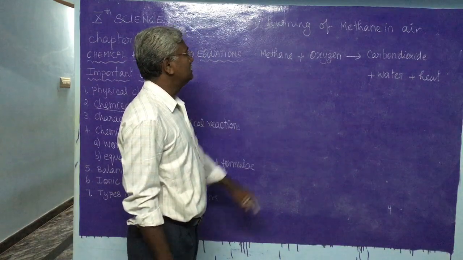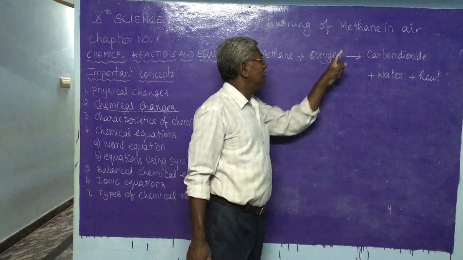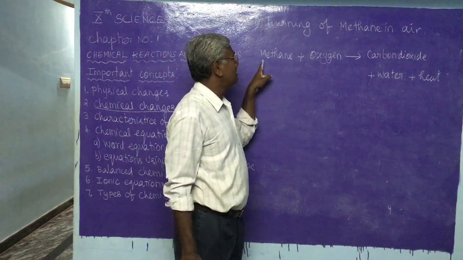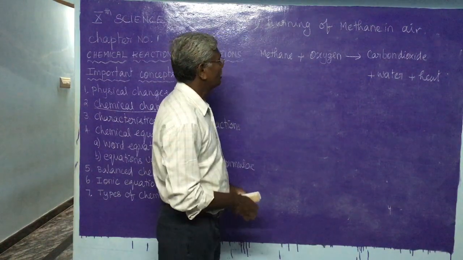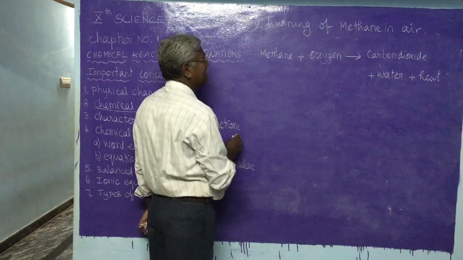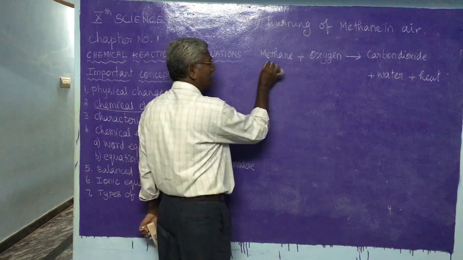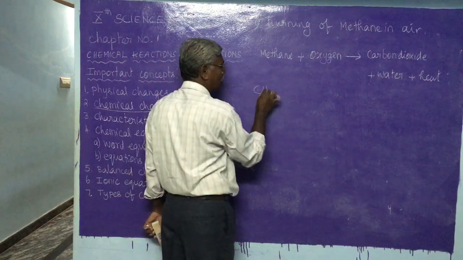So this is burning of methane in air. This reaction can be written by using words, so it is a word equation. Then by using symbols and formulas, methane's formula is CH4.